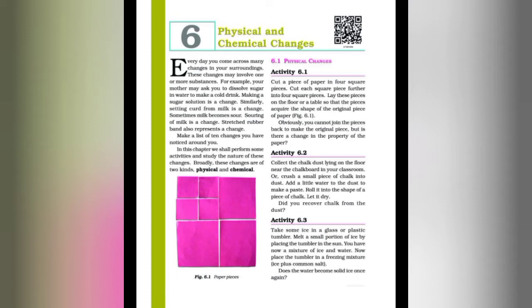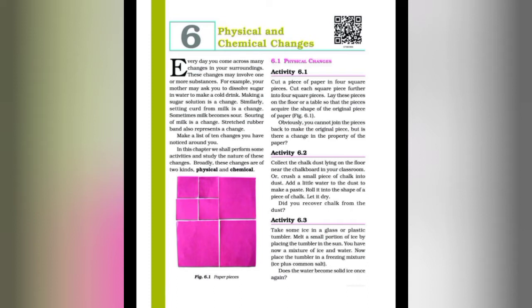So students, today we are going to start Chapter 6, Physical and Chemical Changes. In our daily life, we observe many changes around us. These changes can be observed by us at home, school, playground, parks, and other places.